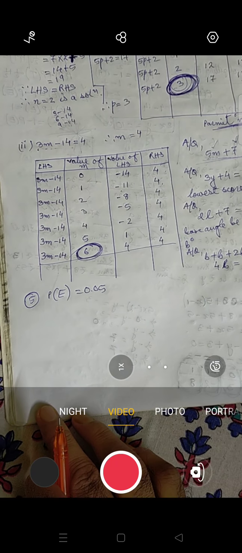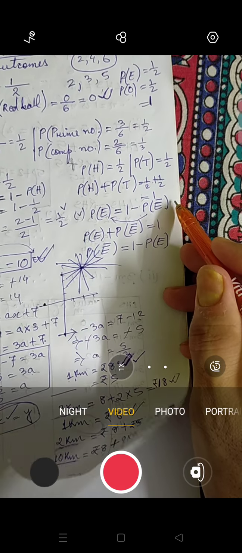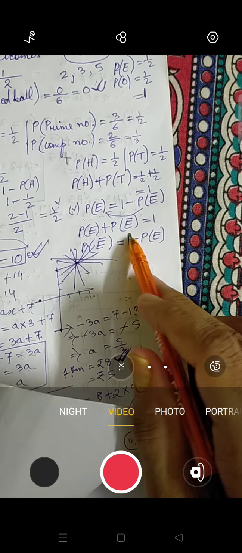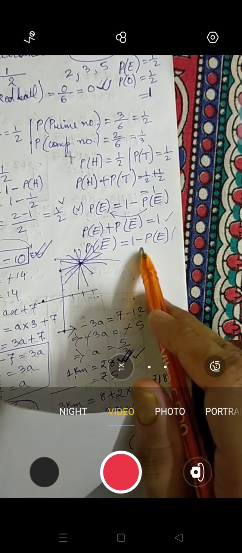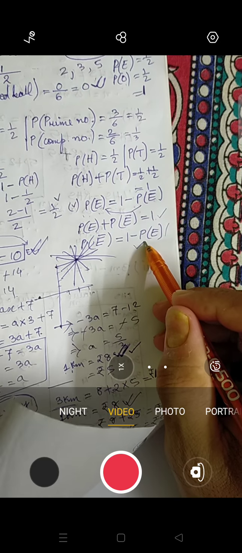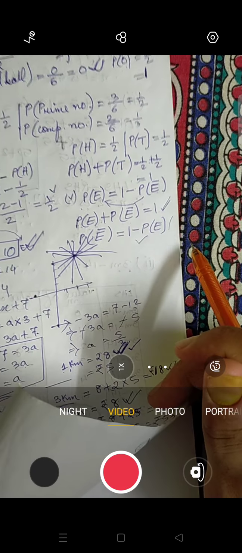So we'll say that we know that. Okay, now I have given you notes. I remember I gave you 3 notes: probability of event equals this, probability of event plus probability of not event equals this, probability of not event equals this. So your choice which formula you want to apply. If you apply this formula you will get the direct answer. If you apply this one also you will get it, but you have to transfer and then get your answer. So it's up to you which one you want to try. Okay, so I will be using this formula.